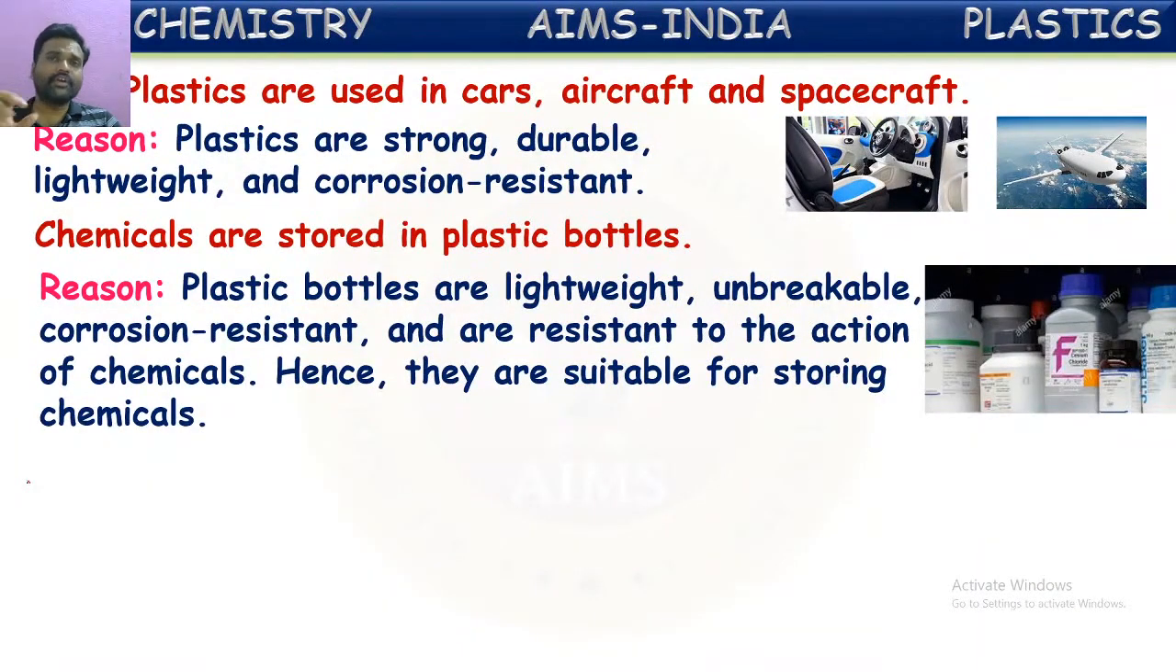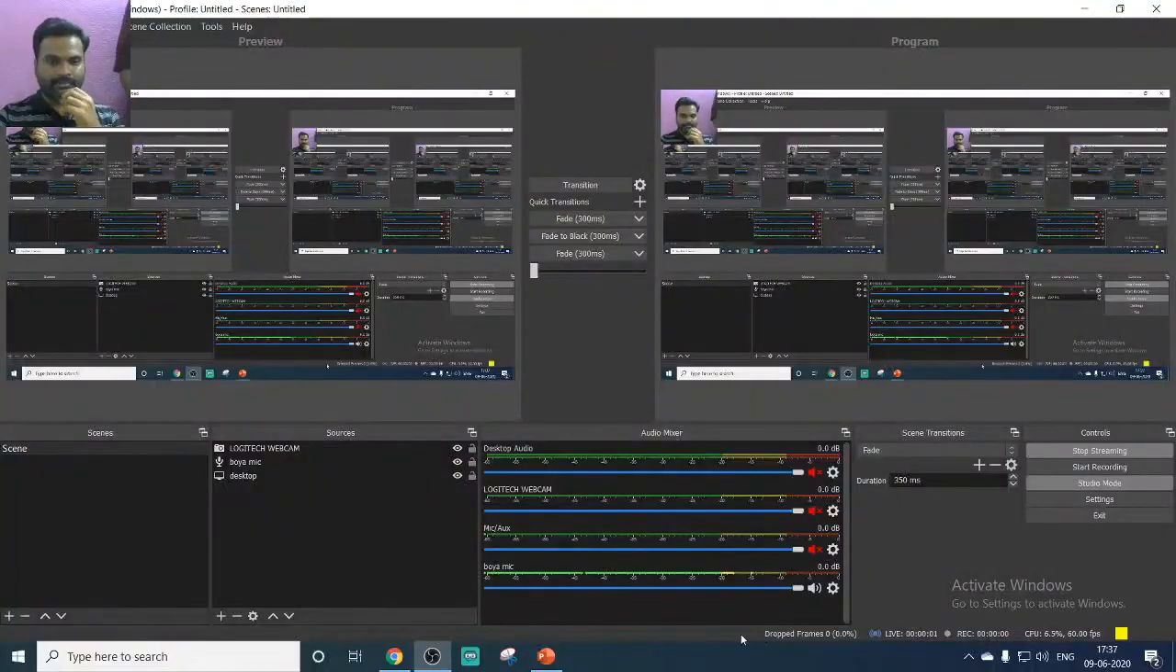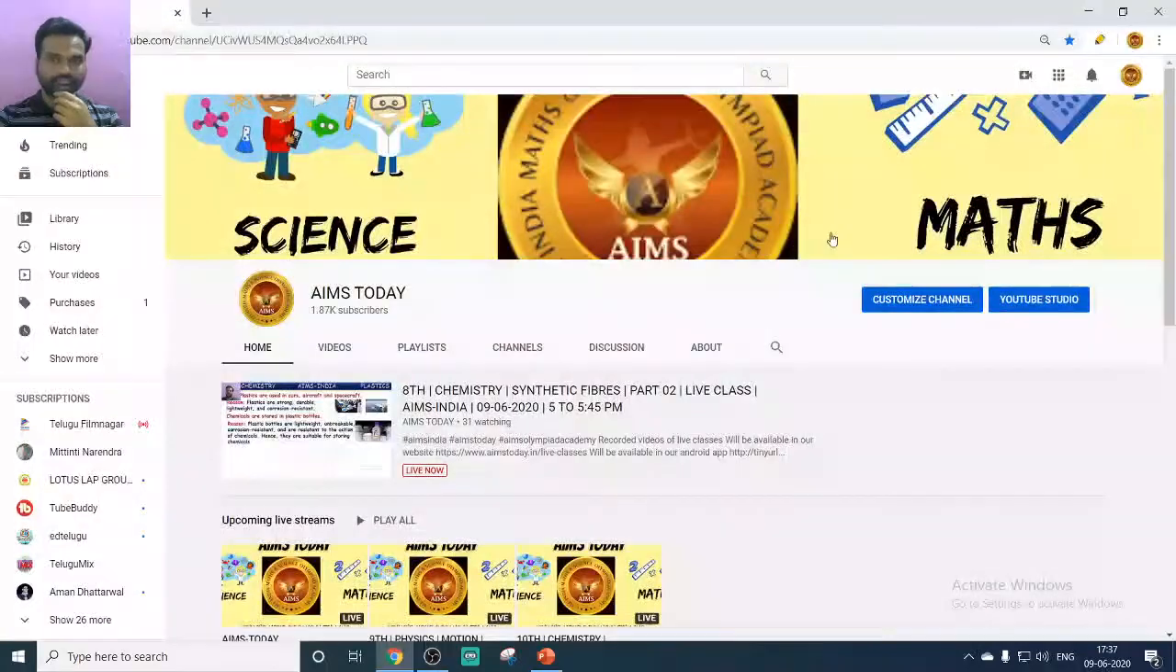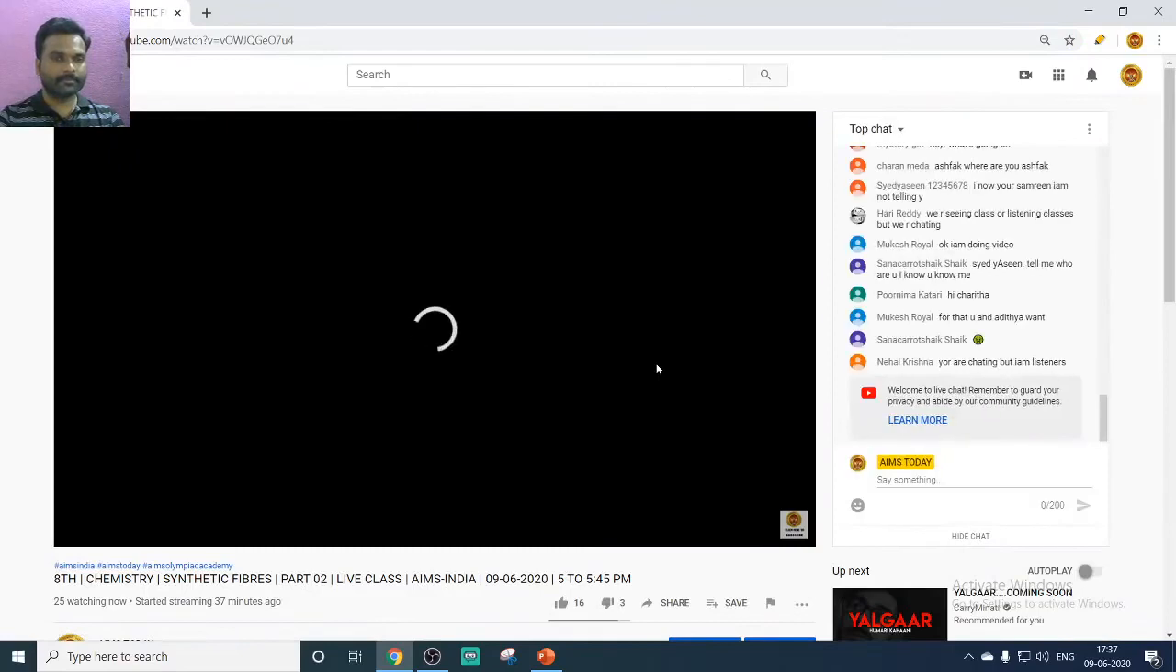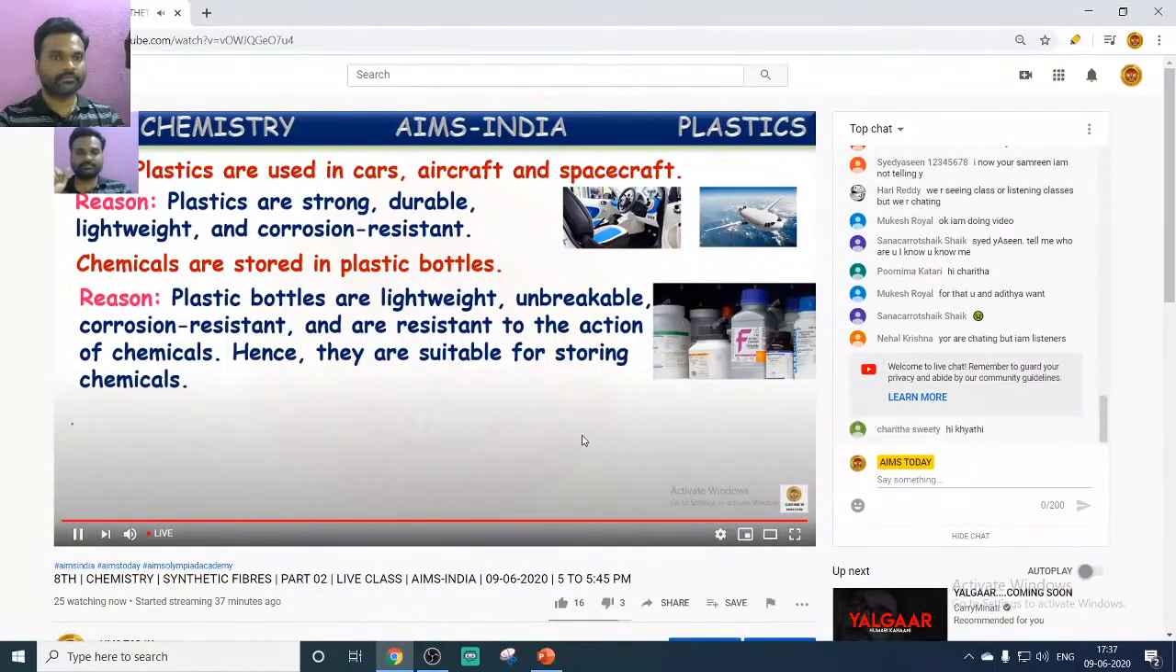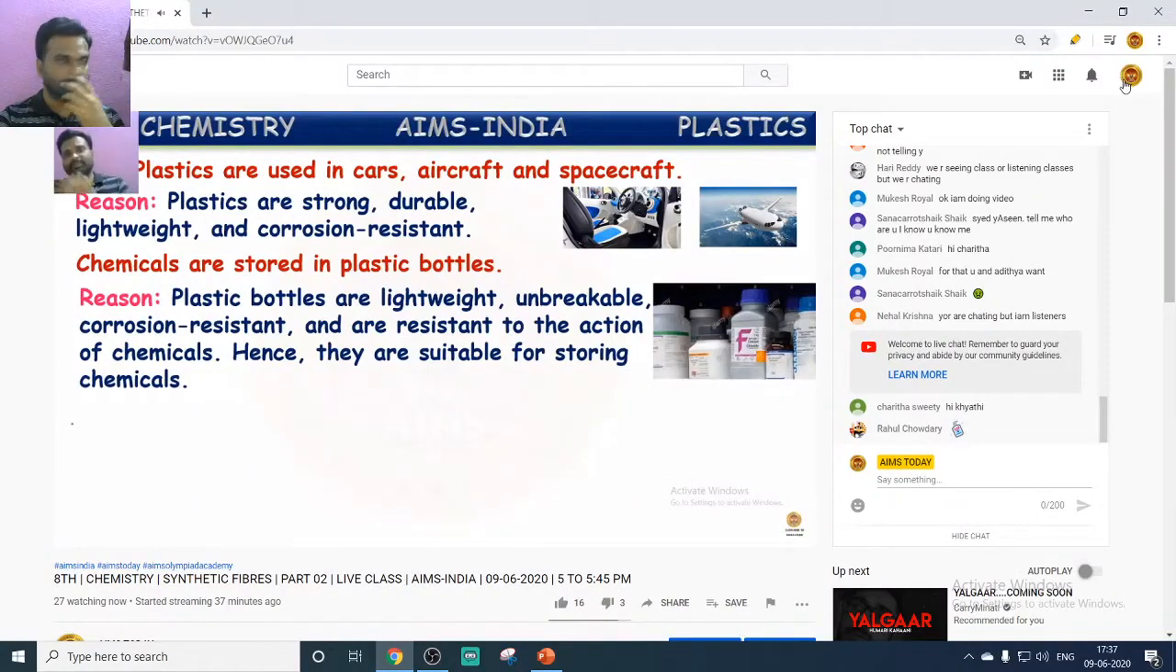Not only in the laboratory, we see pesticide bottles nowadays, which are used to spray on the farms and fields to kill insects and pests. Those pesticides also are stored in plastic bottles because the plastic won't react with the pesticide which is inside.